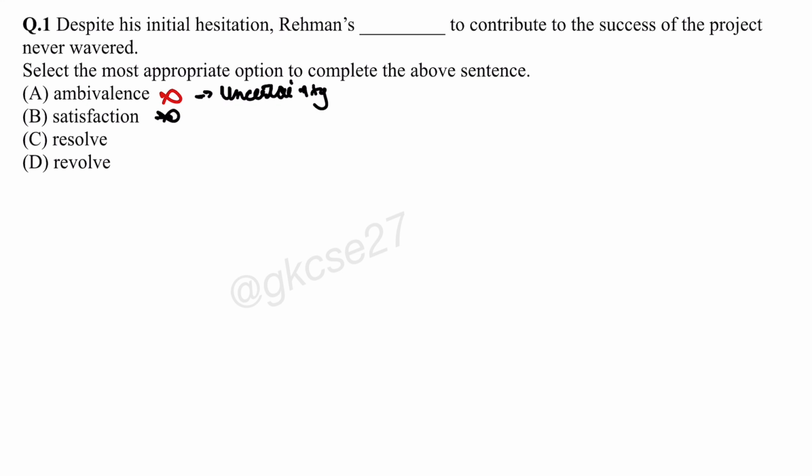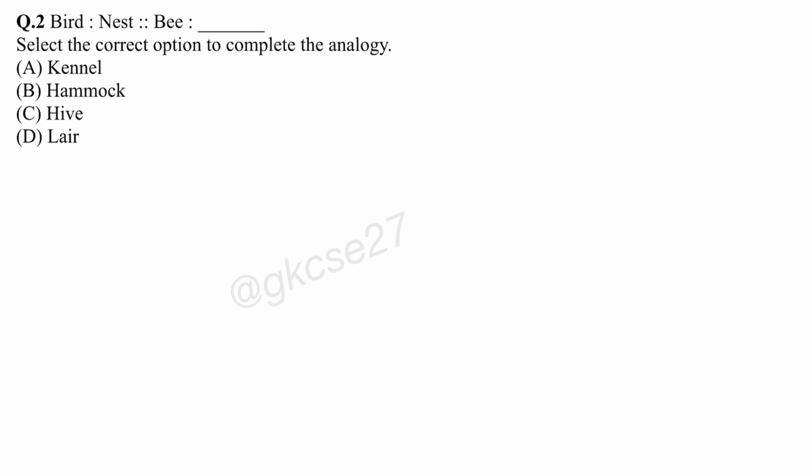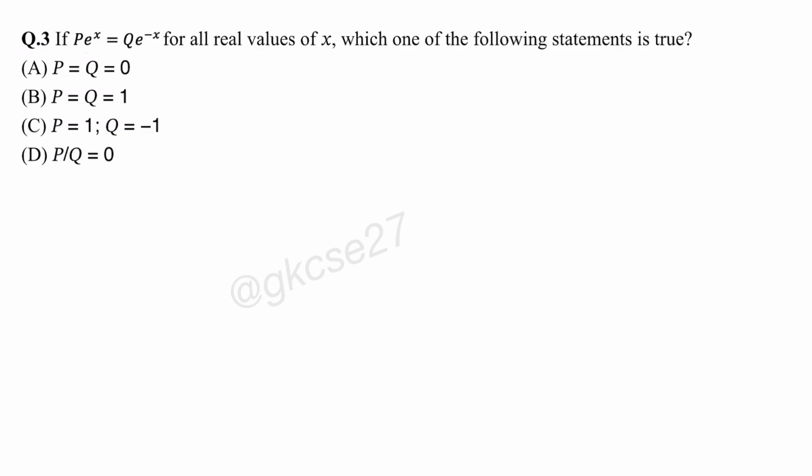Determination. And see here, Rahman's determination or resolve to contribute to the success of the project never wavered. So this should be resolve. This will be the correct option. Revolve means rotate. This is not possible here. Okay, so resolve will be the correct answer. Next option is bird, nest, bee and hive. So a bird lives in a nest and bees live in a hive. So this is its place.